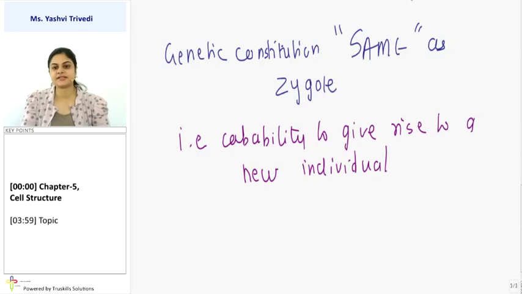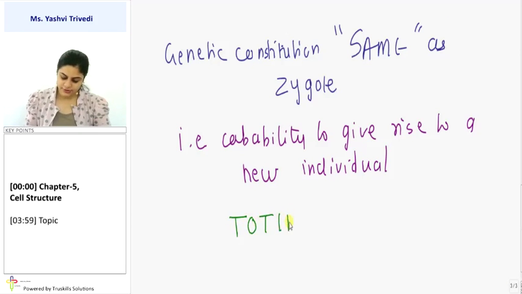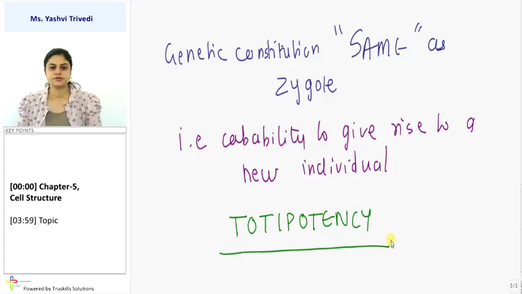And that characteristic of a particular cell, of having the capability of giving rise to a new individual, is called totipotency.